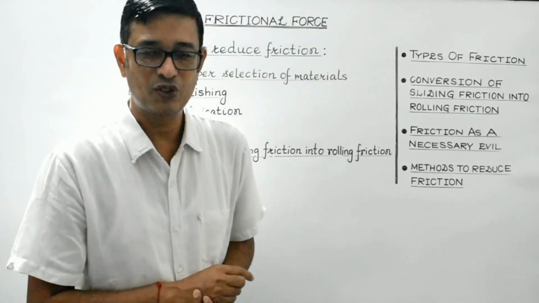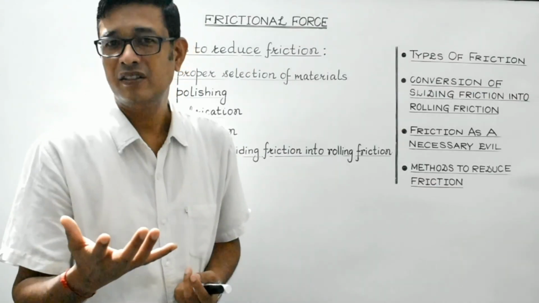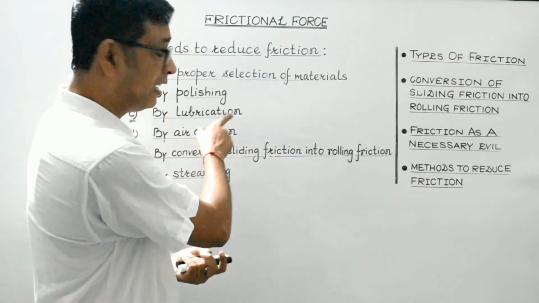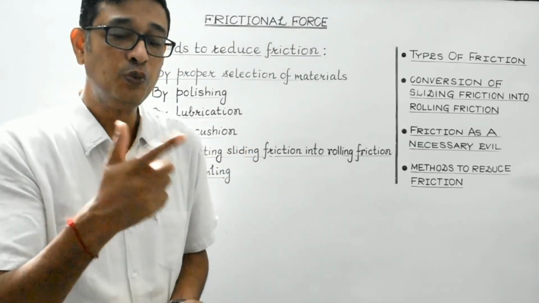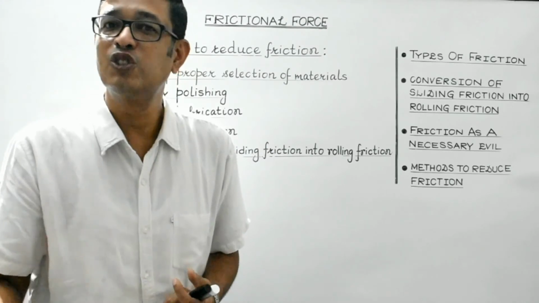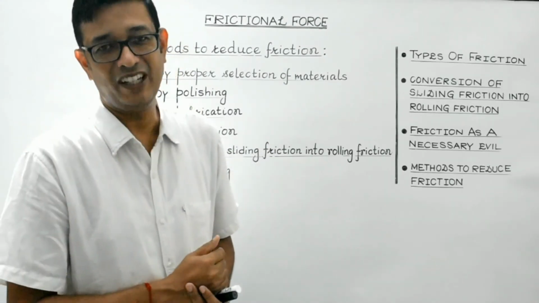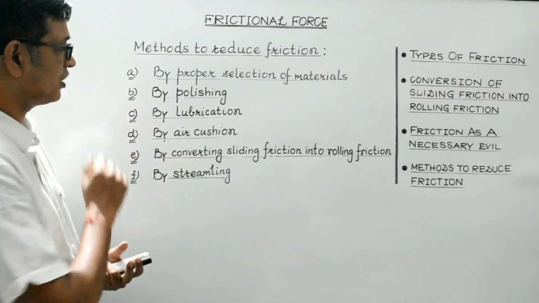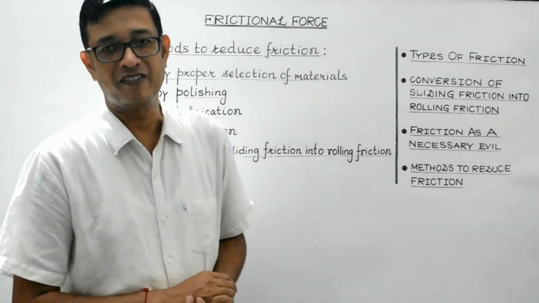One more thing, students. By friction, heat is produced, isn't it? So by oiling or by greasing, that is by lubrication, the heat produced due to the friction can also be minimized, right?